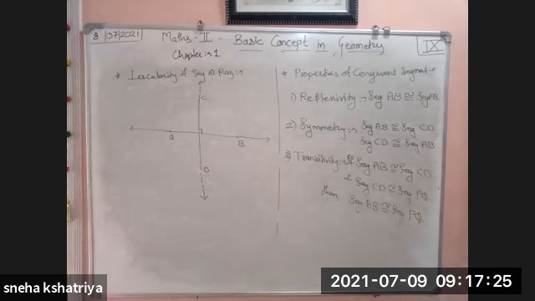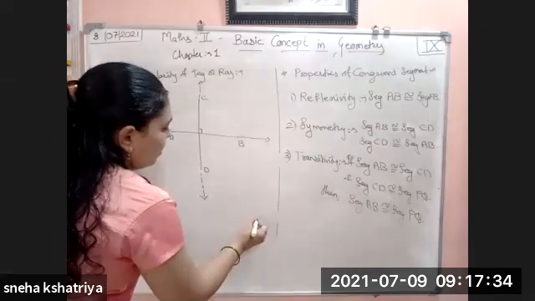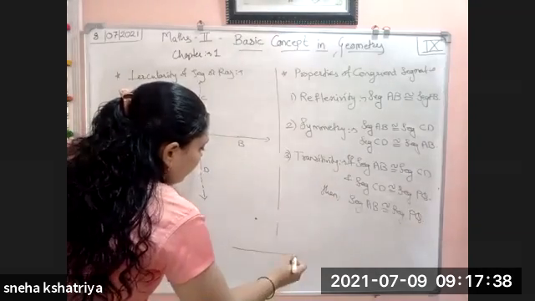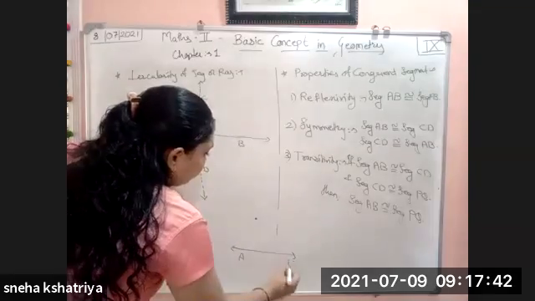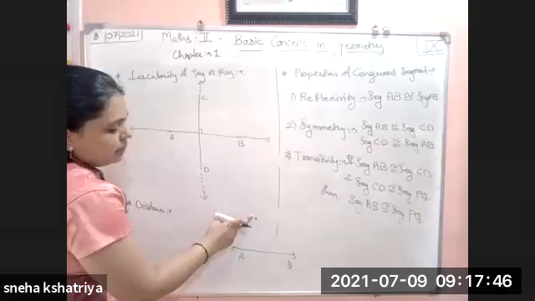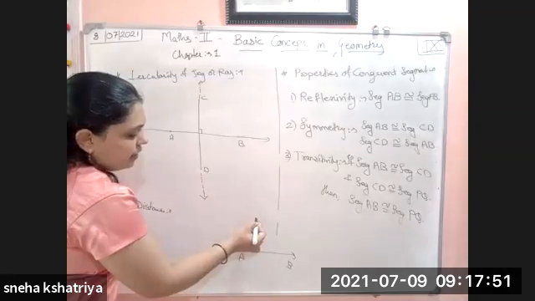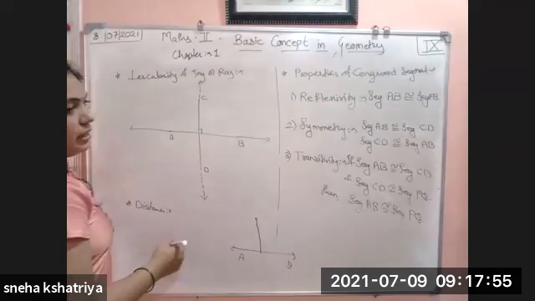And the last is distance of a point from a line. A point is given here, and a line or a segment is given here, AB. Then how are we going to find the distance between the point and the line? Where do we draw the distance from? You have to draw a straight perpendicular onto the line.